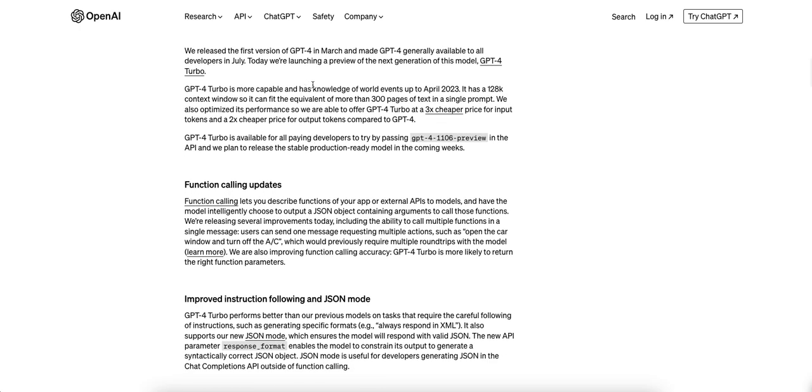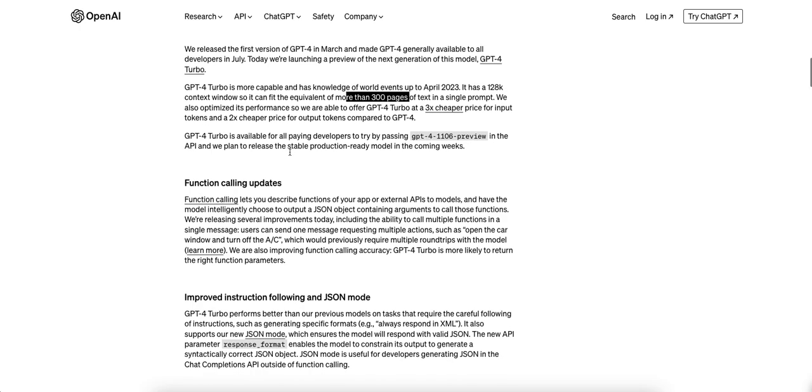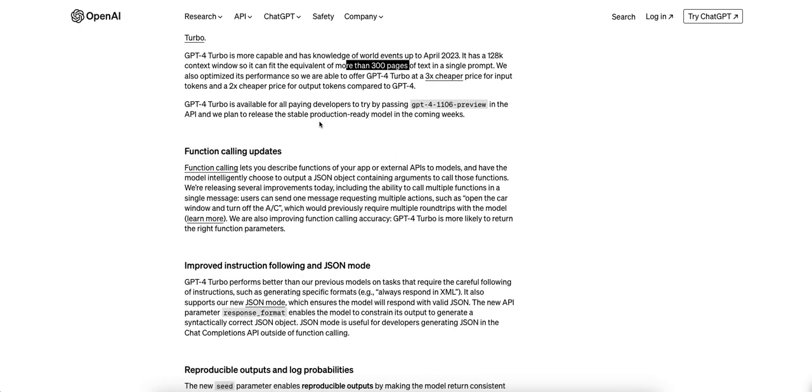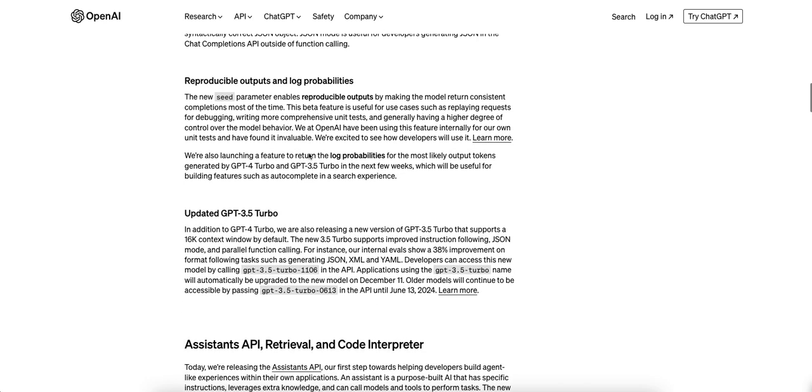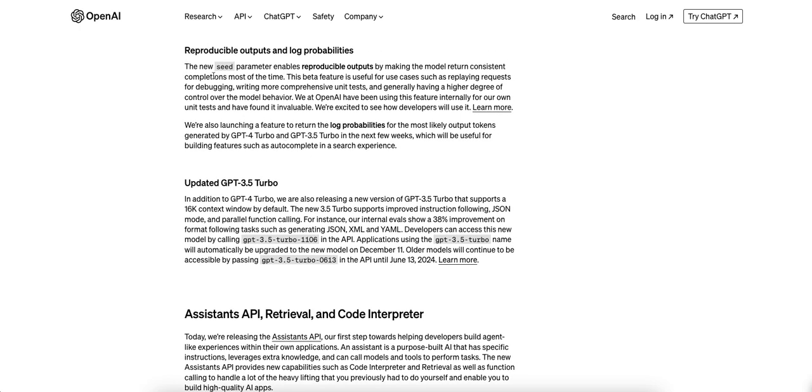And what's neat about it is that it now has knowledge of world events up to April 2023. It also has a 128,000 context window, which is roughly the size of 300 pages of text in a single prompt. So that's really impressive. And here's how you would use it as a developer. You need to pass this through as your model in the API. I'm going to skip over things that were important, but I'm not going to cover them here.